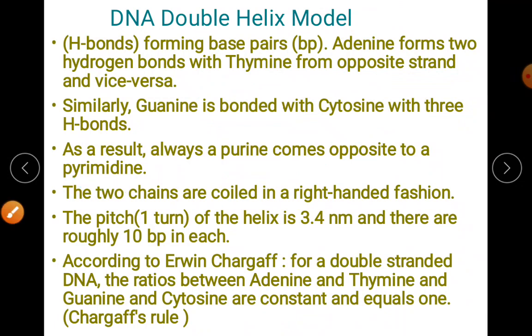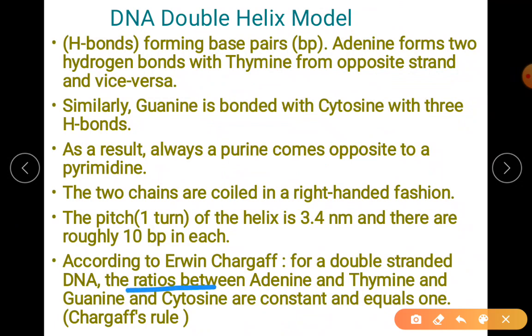Now there is the Chargaff's rule which I want to tell. Because the purine pairs with pyrimidine, we have a particular definition or a standard sentence about how the pairing is done and how it is occurring in number or as a ratio.